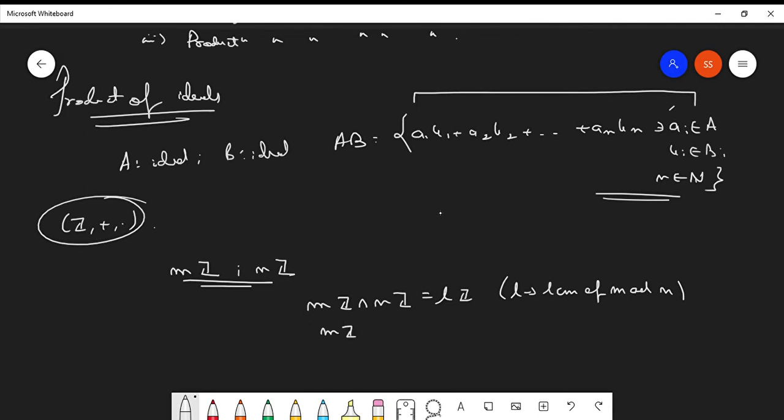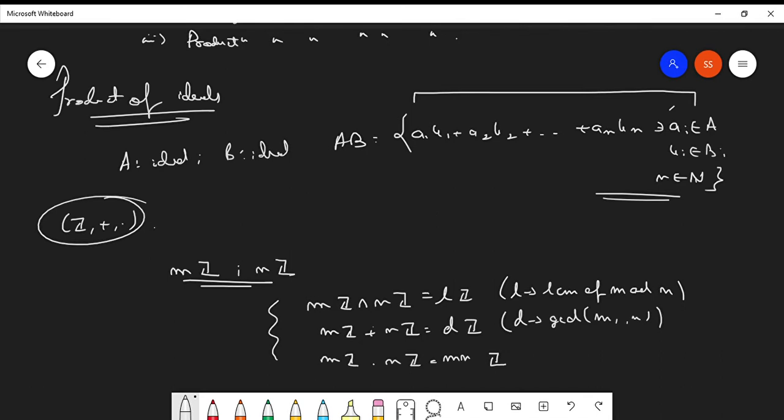What will be mZ plus nZ? This is given as dZ, where d is the GCD of m and n. And what will be mZ multiplied by nZ? This will be mnZ. Do keep this in mind.